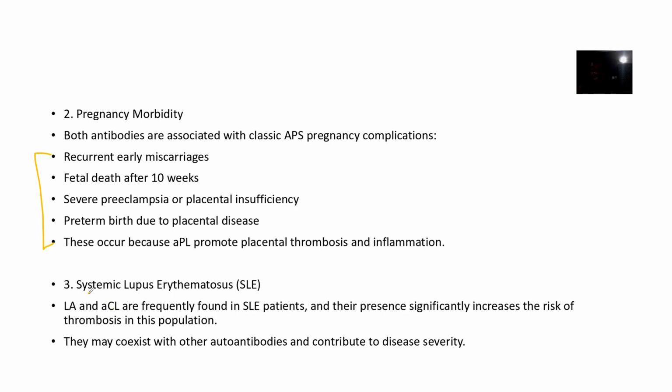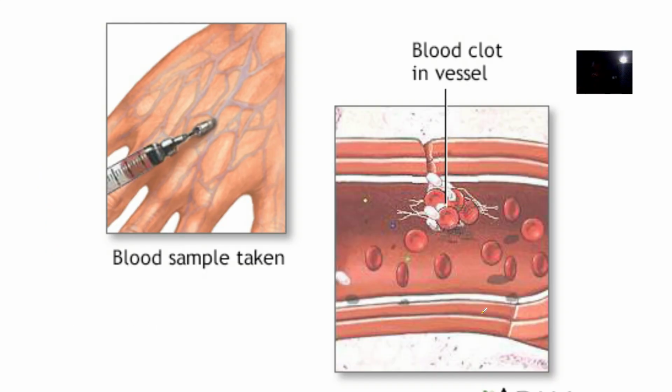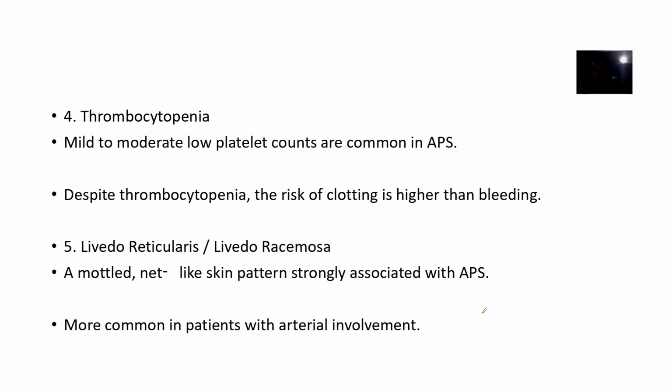Then you can also see them in systemic lupus erythematosus, and their presence significantly increases the risk of thrombosis in patients having systemic lupus erythematosus. Then you can also see them in thrombocytopenia, that's low platelets, right? You can also see them in a condition known as livedo reticularis or livedo racemosa. It's a mottled net-like skin pattern that is usually associated with antiphospholipid syndrome.